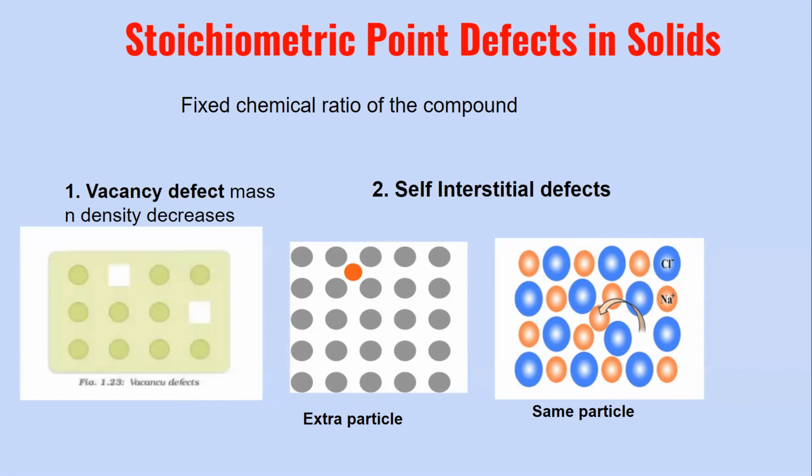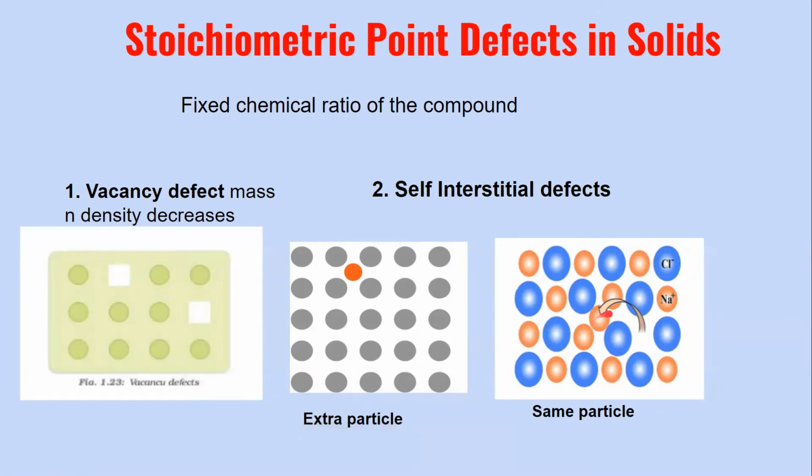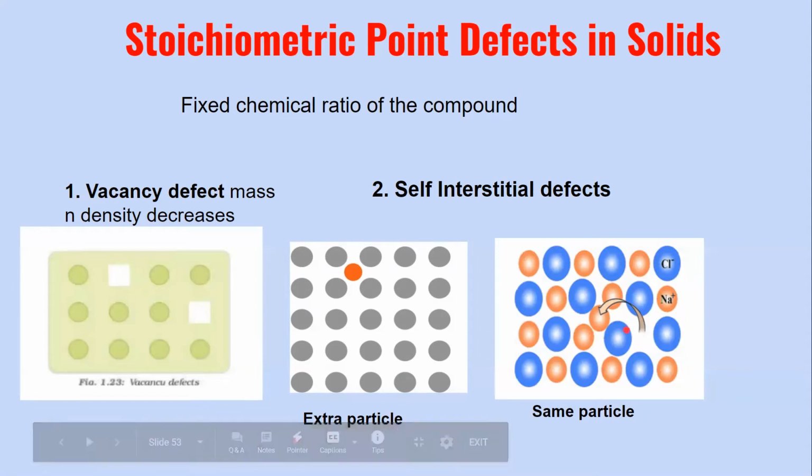Whereas in the second case, where you saw that the same particle has left its original position and gone to the interstitial space, the mass remains the same. There is no change in the mass. Therefore, the density of the substance will remain the same. It's only that there is a vacancy generated due to the particle shifting from its original site to the interstitial site. So in this case, the mass remains the same and hence the density also is not affected.